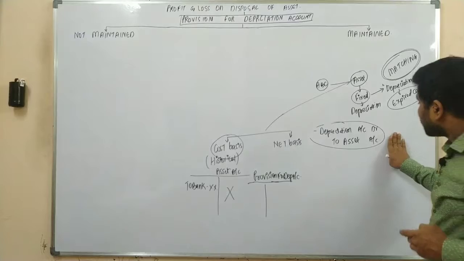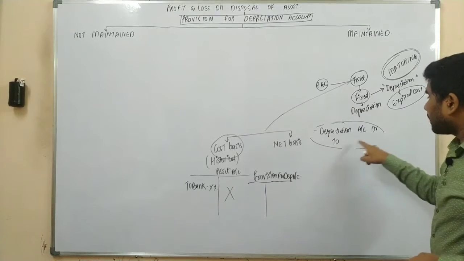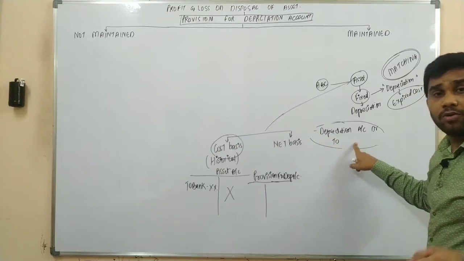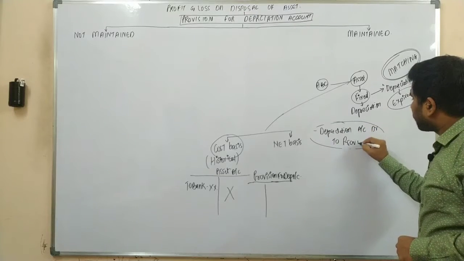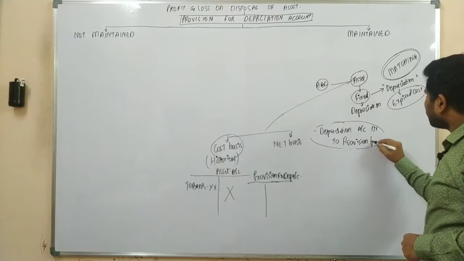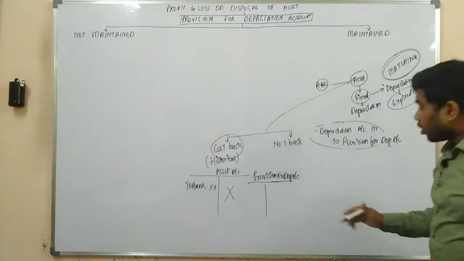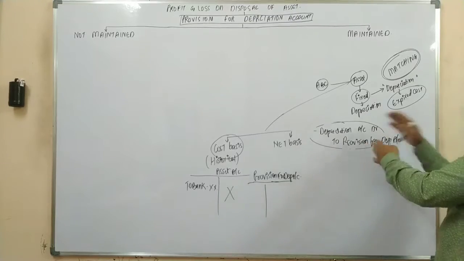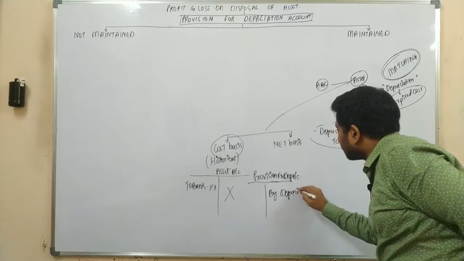So instead of depreciation account debit to asset, the journal entry would be depreciation account debit to provision for depreciation account. In our provision for depreciation account, it was credited on the credit side by depreciation.